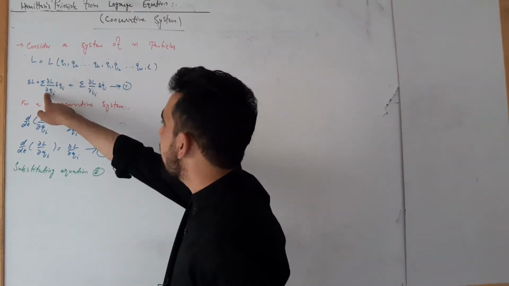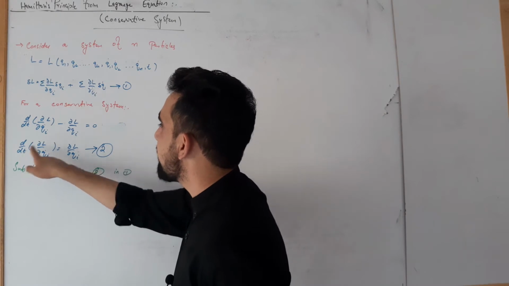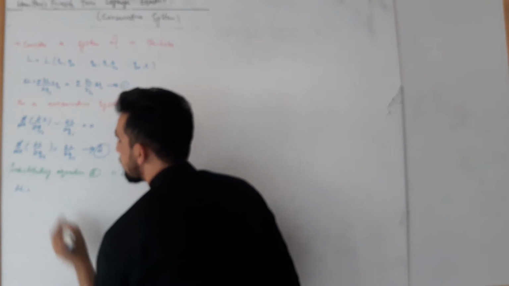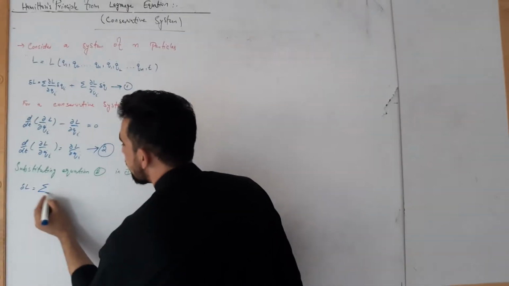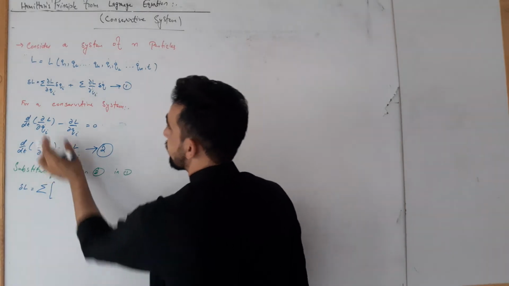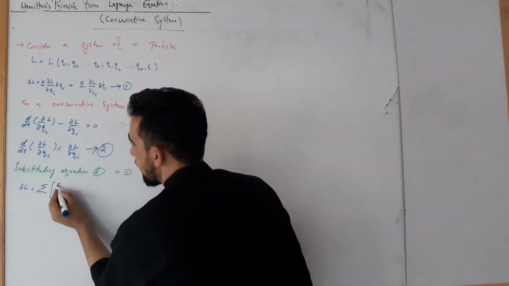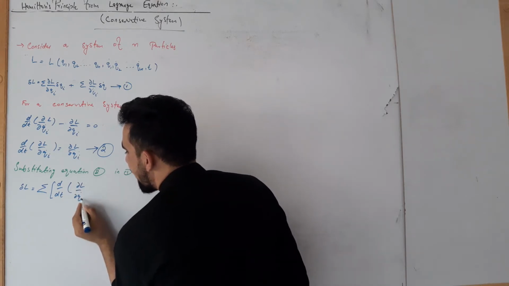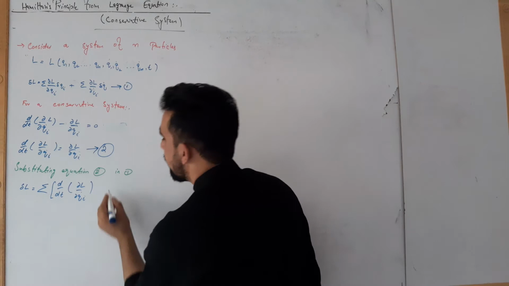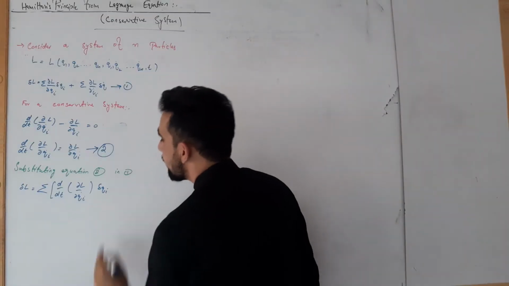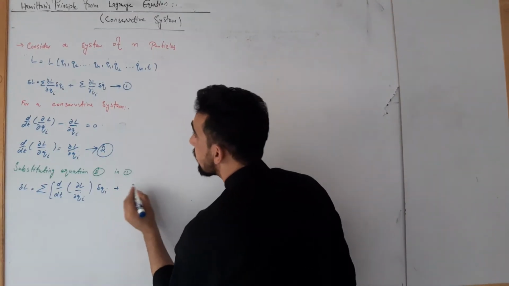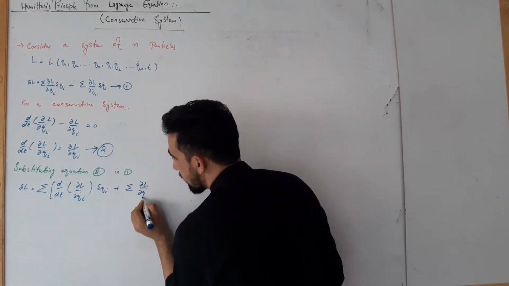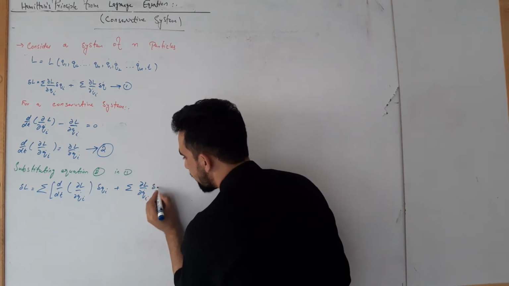This partial L by partial Qi we will replace by d by dt of partial L by partial Qi dot. Delta L is equal to summation, replacing this term by d by dt of partial L by partial Qi dot, del Qi, plus summation partial L by partial Qi dot del Qi.